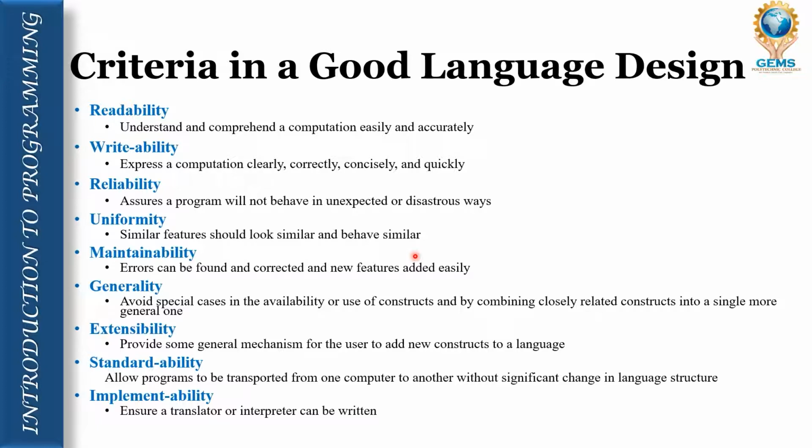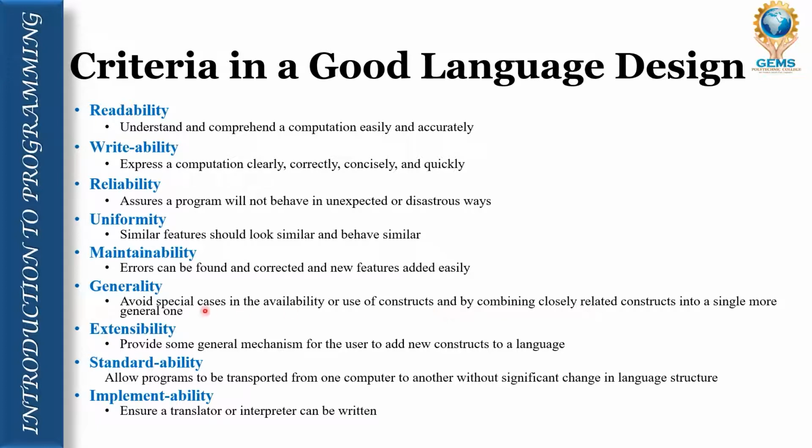Maintainability means we can easily maintain the programming language. We should not have to call customer care every time and ask what we can do about a problem in this language. Maintainability tells us that we can easily maintain, and easily add or delete some features of our program. Generality: avoid special cases in availability or use of constructs, by combining closely related constructs into a single more general one.